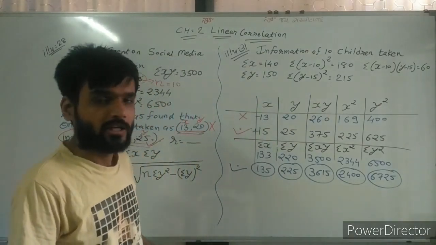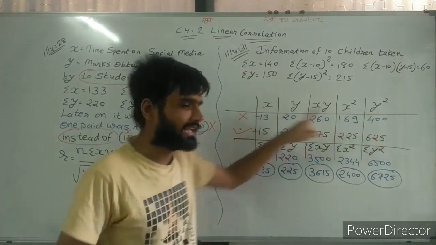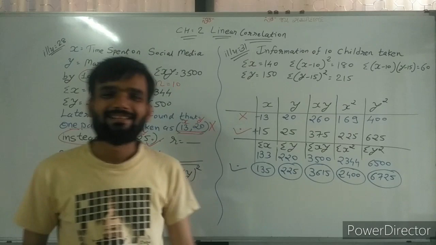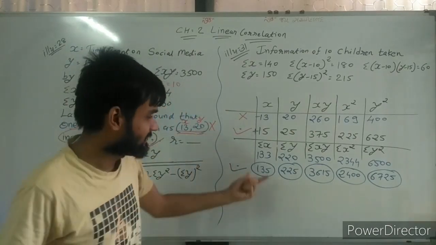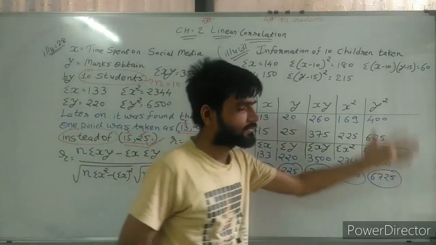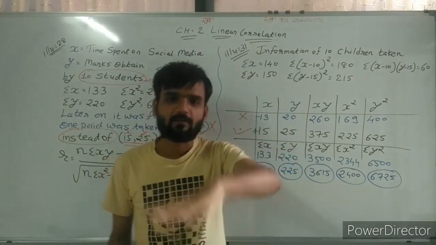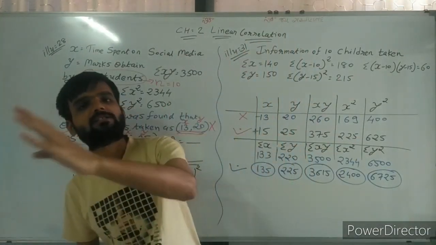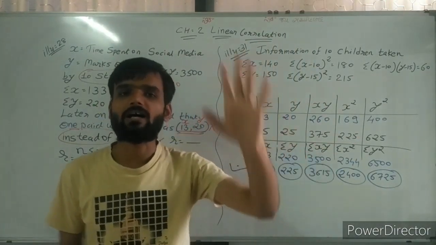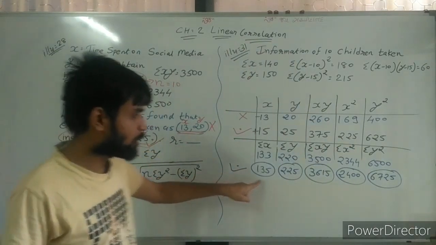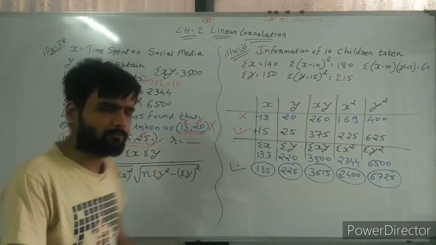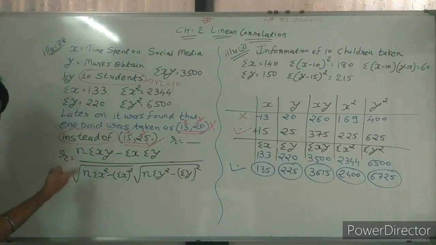In short, deduct blue and add black. You will get correct values of sigma x, sigma y, sigma x square, sigma y square, sigma xy. So now we have all the values. Only put it in the formula, replace it in the formula and find value of r.